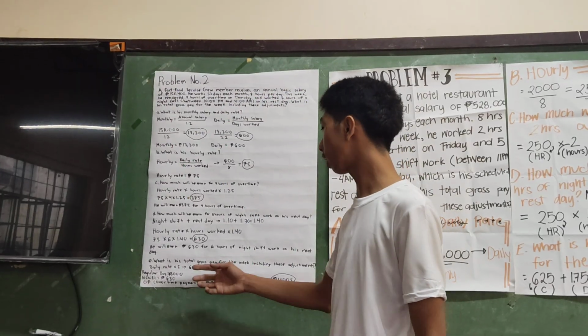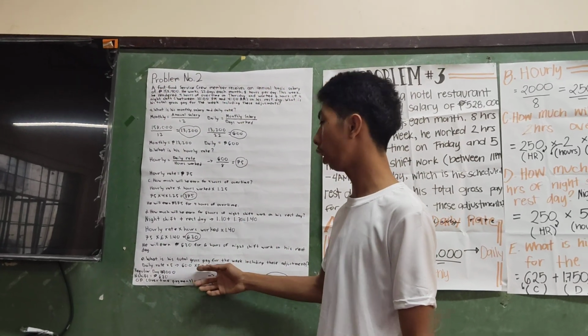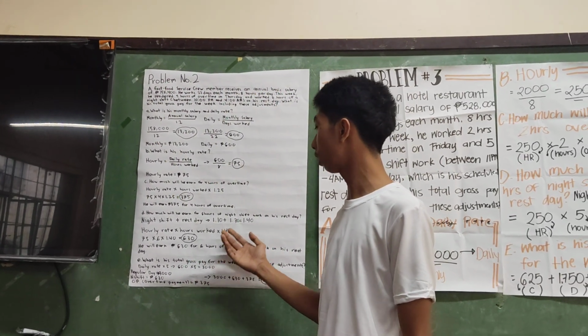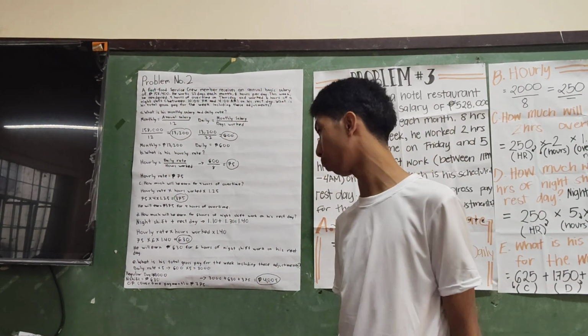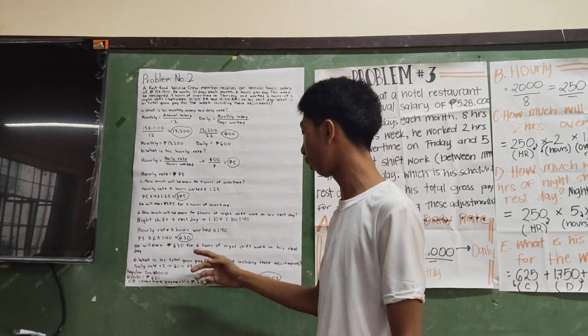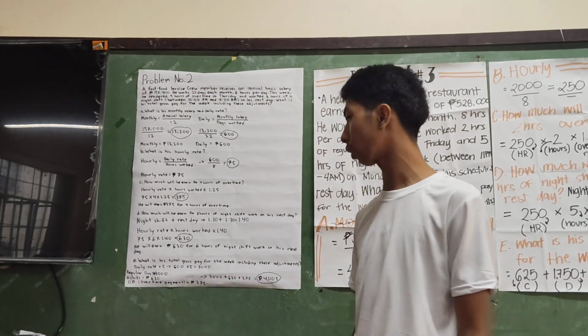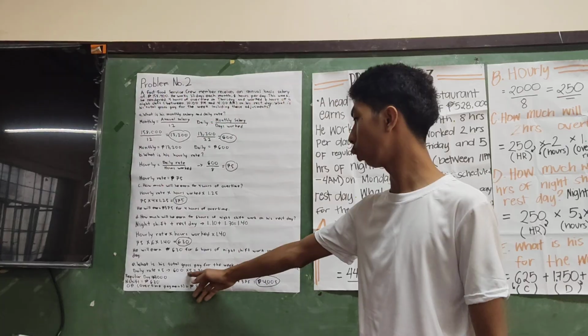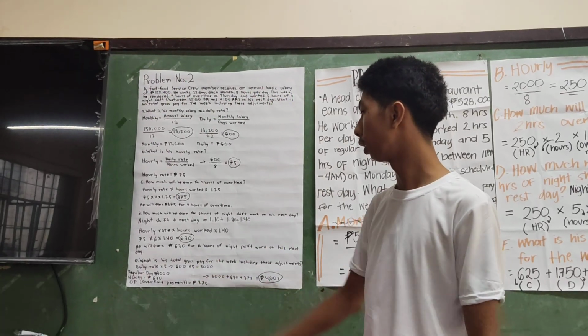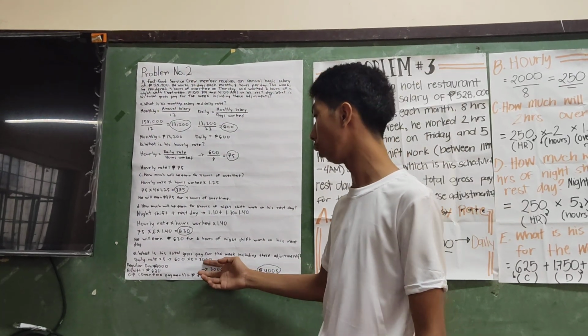Daily rate times 5. His daily rate is 600 pesos, and 600 pesos times 5 equals 3,000. How many days does he work? 5 days. So we put 5 here, and we get 3,000.